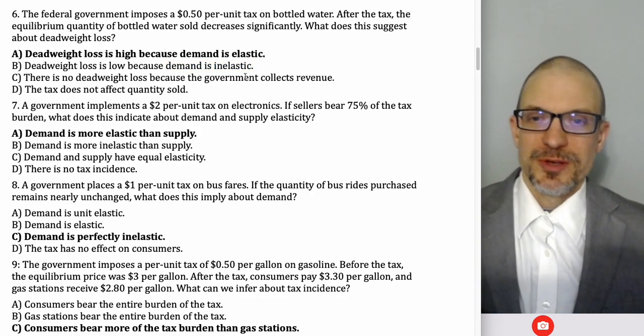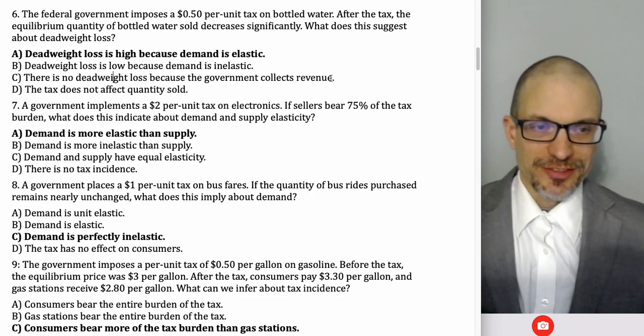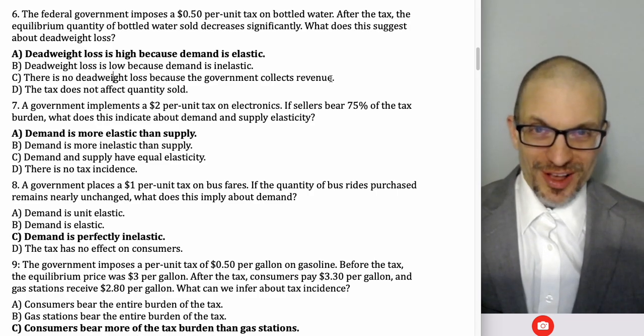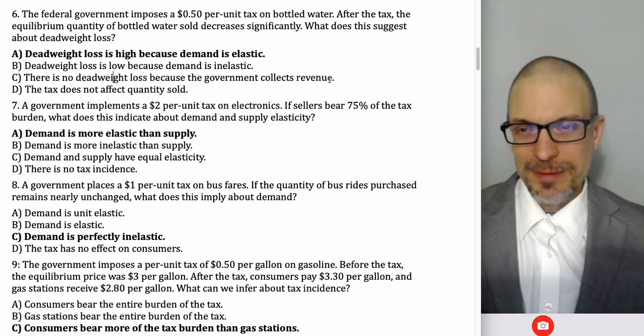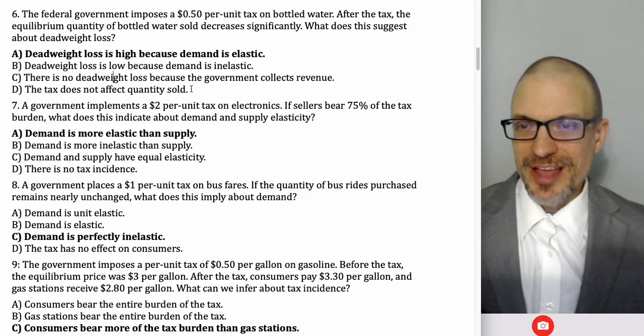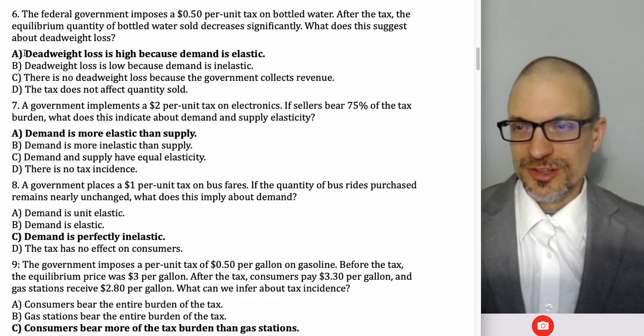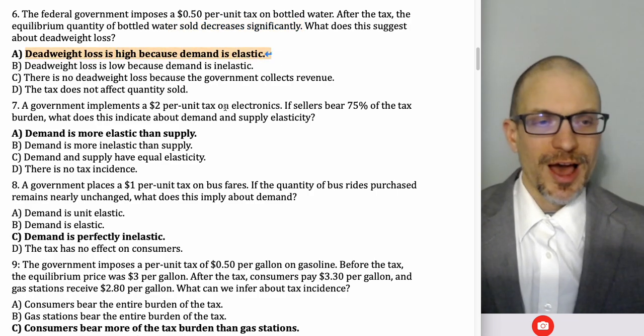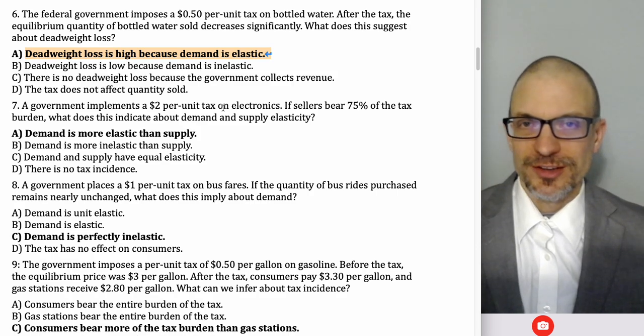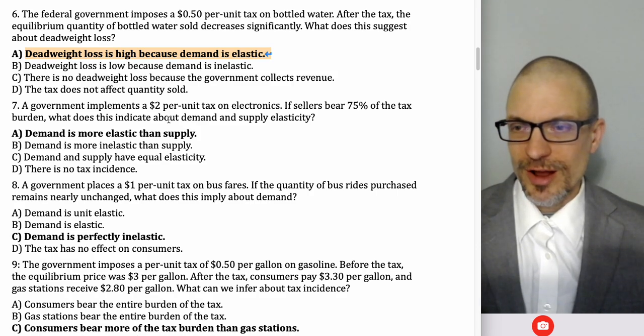There's no deadweight loss because the government collects revenue. I mean, that's nonsense, right? You can have deadweight loss and revenue from the tax. They both happen at the same time. The tax does not affect quantity sold. That's not true. We're told the quantity sold fell significantly. So clearly the best answer here is deadweight loss. On a later one, I'll talk about this in the context of the graph. I've got some graphs built in here later on.